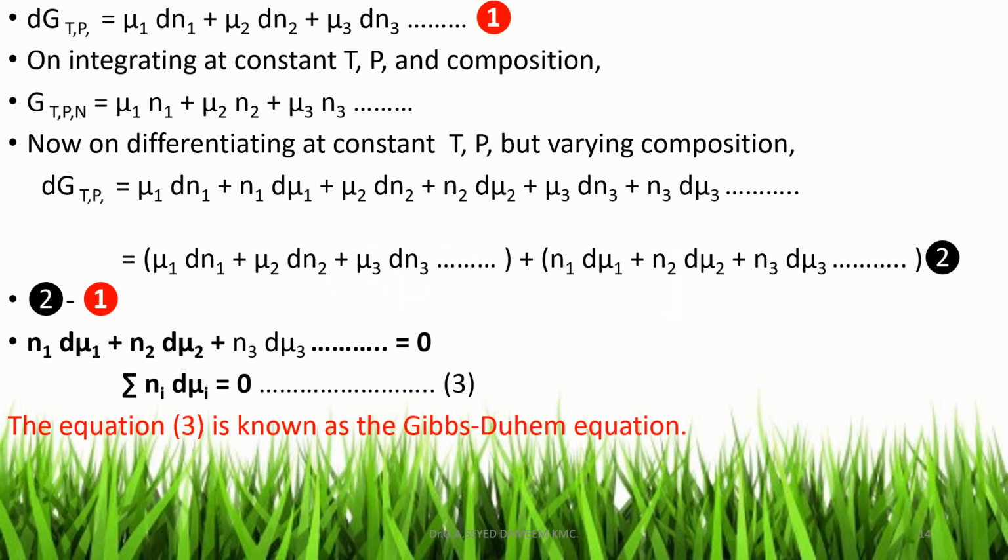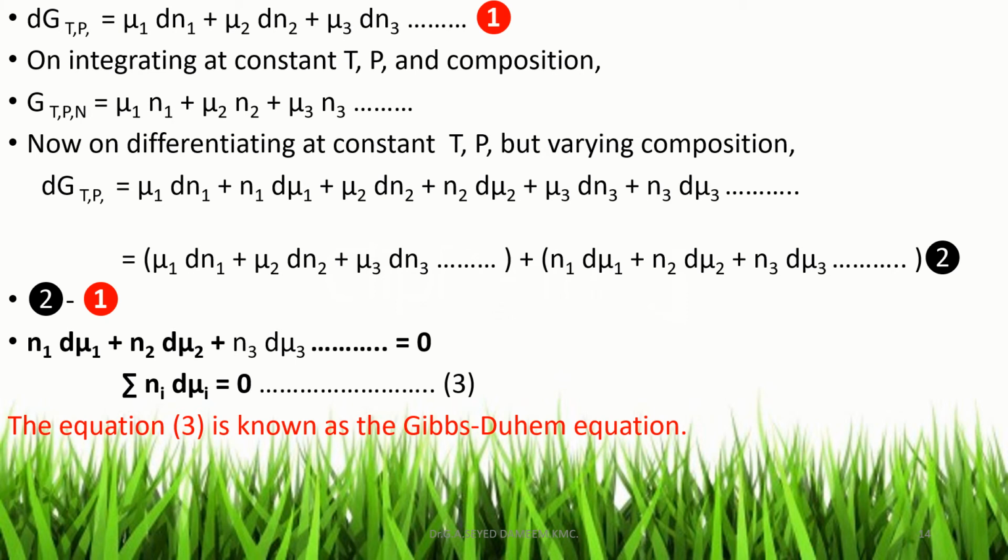For a system containing two components, the equation becomes n1 d mu1 plus n2 d mu2 is equal to 0. For a system containing three components, with numbers of moles n1, n2, n3, the equation becomes n1 d mu1 plus n2 d mu2 plus n3 d mu3 is equal to 0.